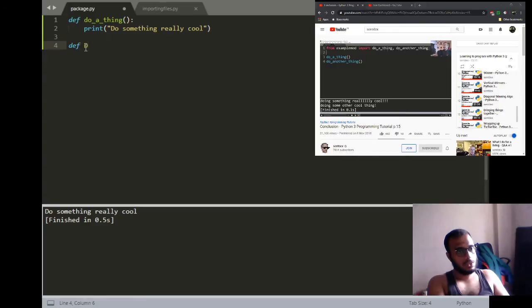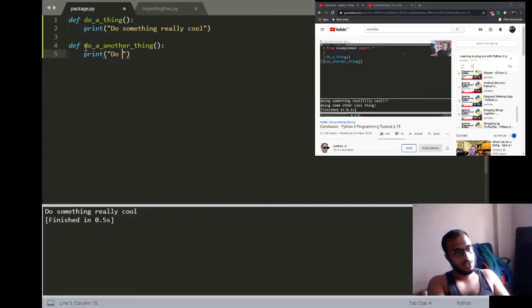Now another thing that you can do is, if you were going to import a lot of functions, you might use a wildcard like this. So this is almost like a regular expression for everything, or a wildcard that just means all the things. So we can do that, and we can run this.